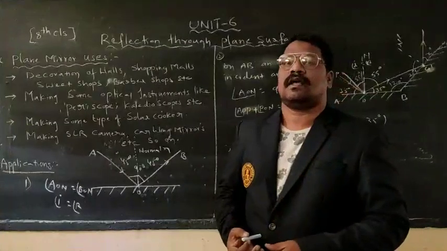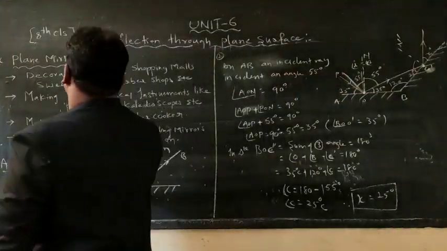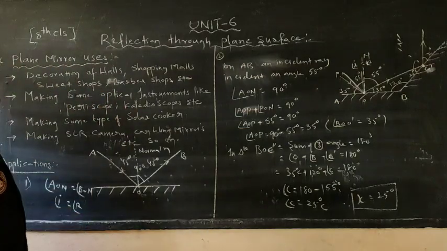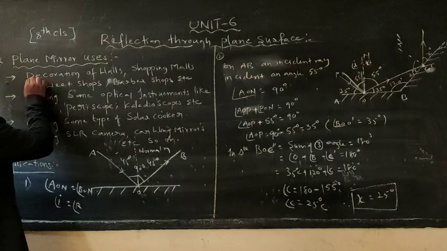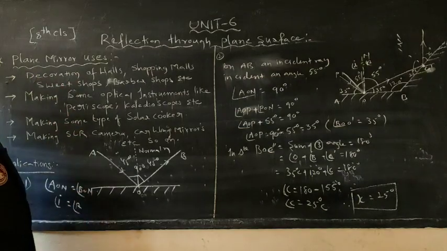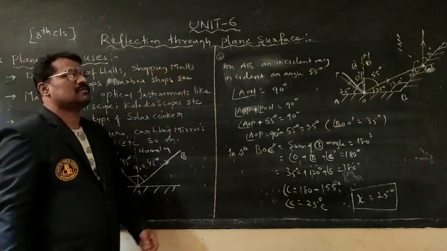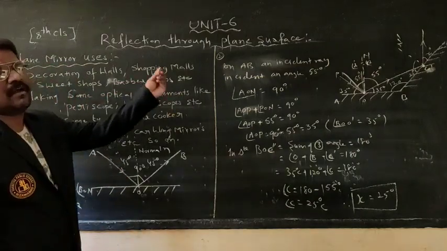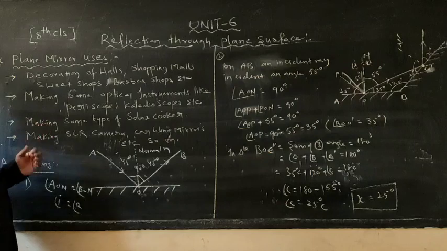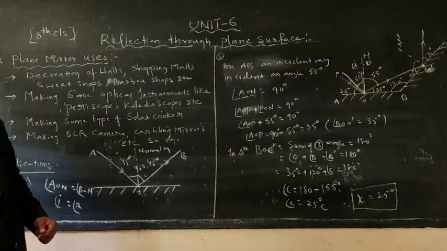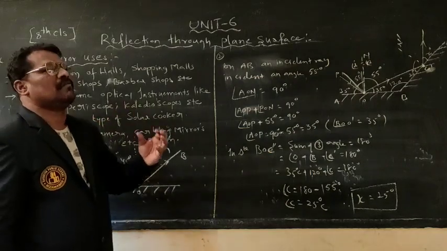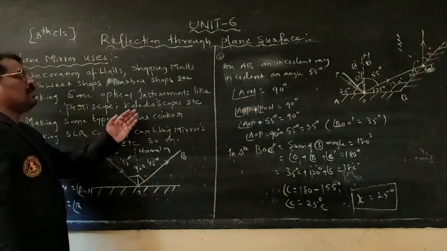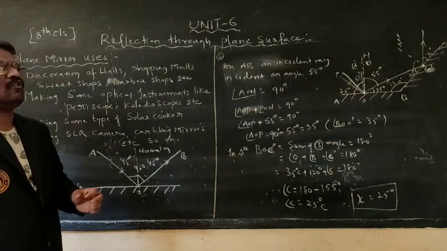Now, the 8th class topic: uses of plane mirrors. Where can we use this particular plane mirror? This plane mirror can be used in decoration of walls within shopping malls, sweet shops, barber shops, and so on. Not only that, by using this plane mirror, we can also prepare some optical instruments such as periscope as well as kaleidoscope, etc.